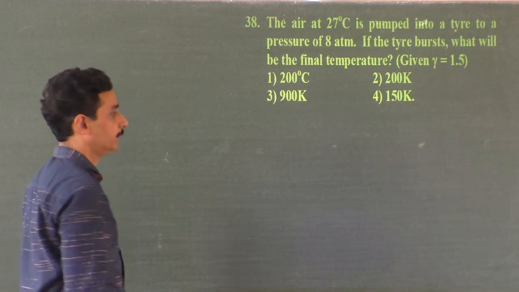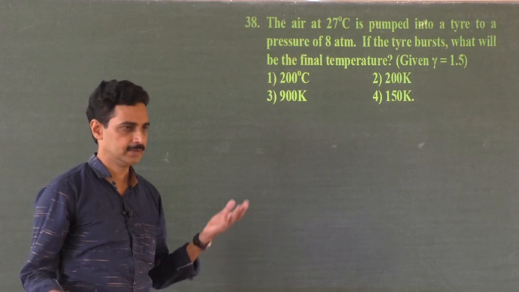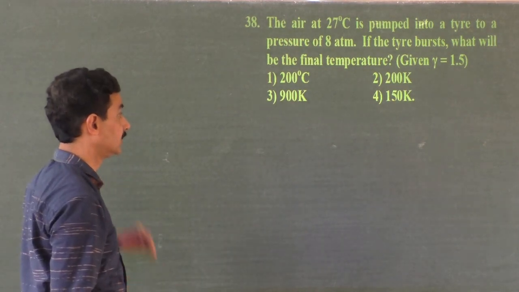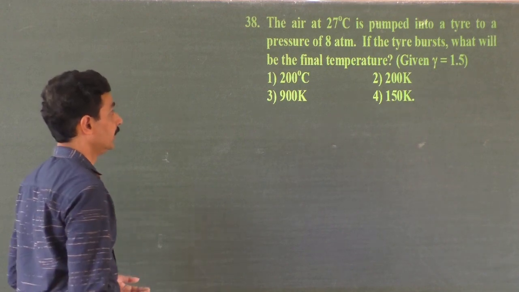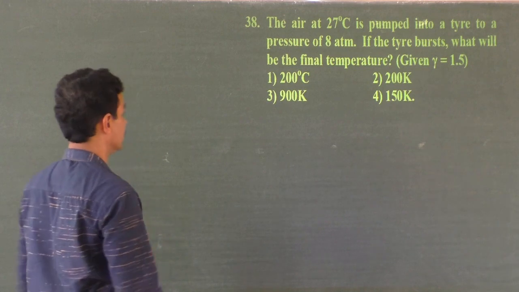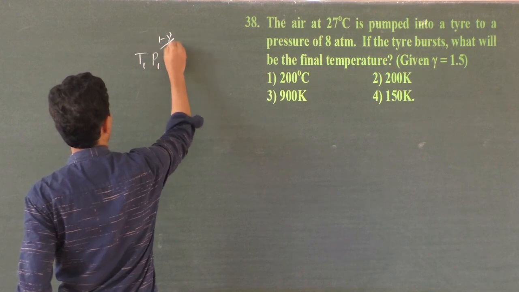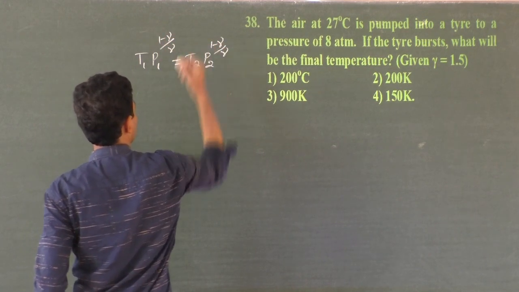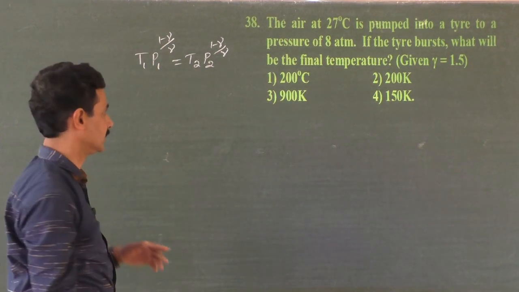Okay. Bursting of a gas-filled rubber tube, that is an adiabatic process. PV to the power gamma is a constant. TV to the power gamma minus 1, right? Temperature and volume, correct? No. Temperature and pressure, yes. T1 P1 to the power 1 minus gamma by gamma equals T2 P2 to the power 1 minus gamma by gamma. T P to the power 1 minus gamma by gamma is a constant.